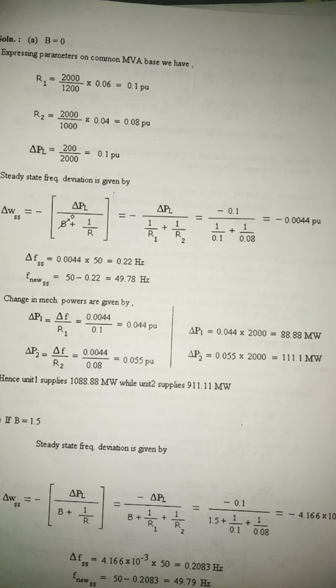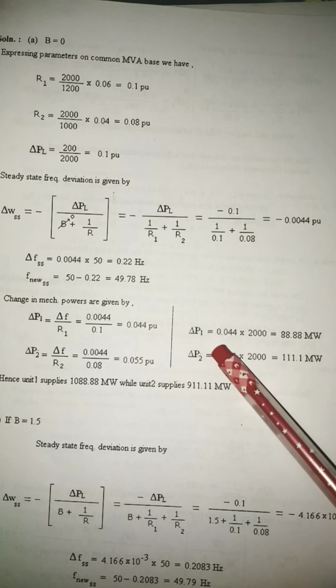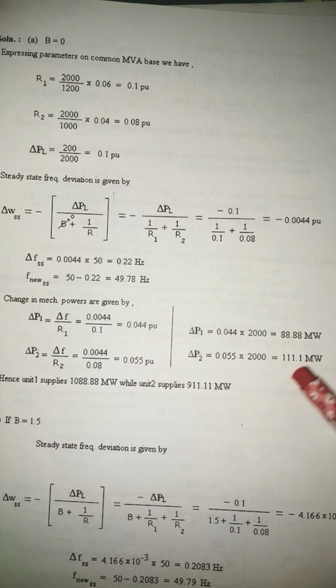So that additional 200 megawatt on the system is being shared in this manner. The first machine is taking 88.88, the second machine is taking 111.1. This is how it is sharing.